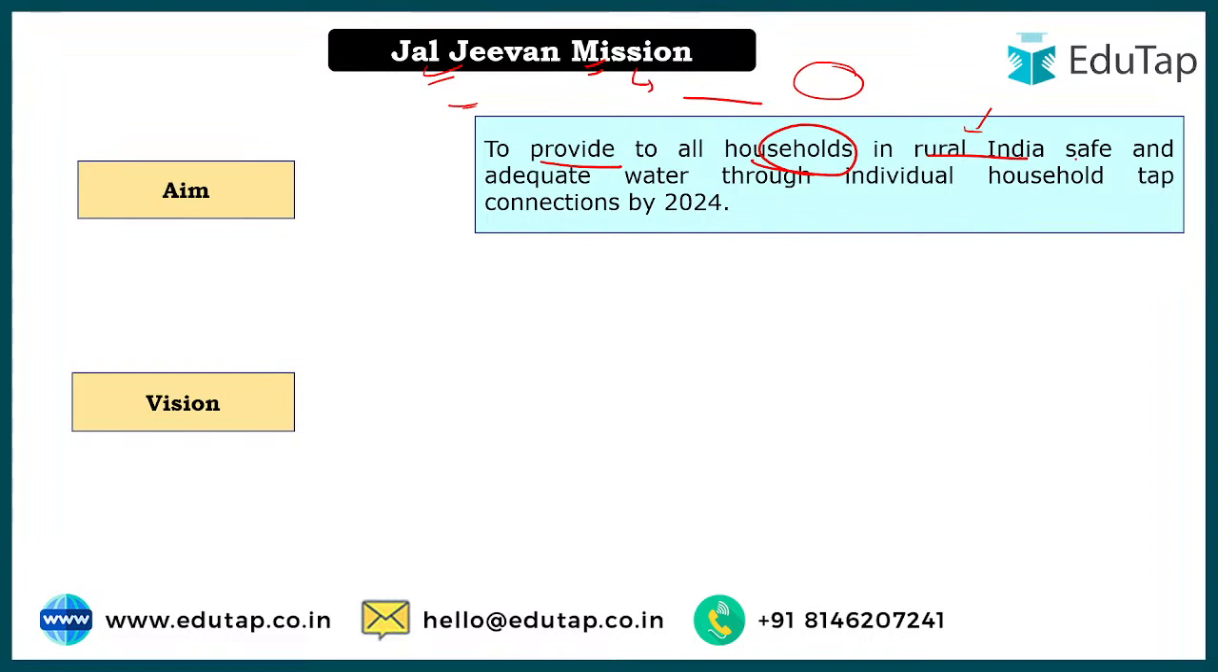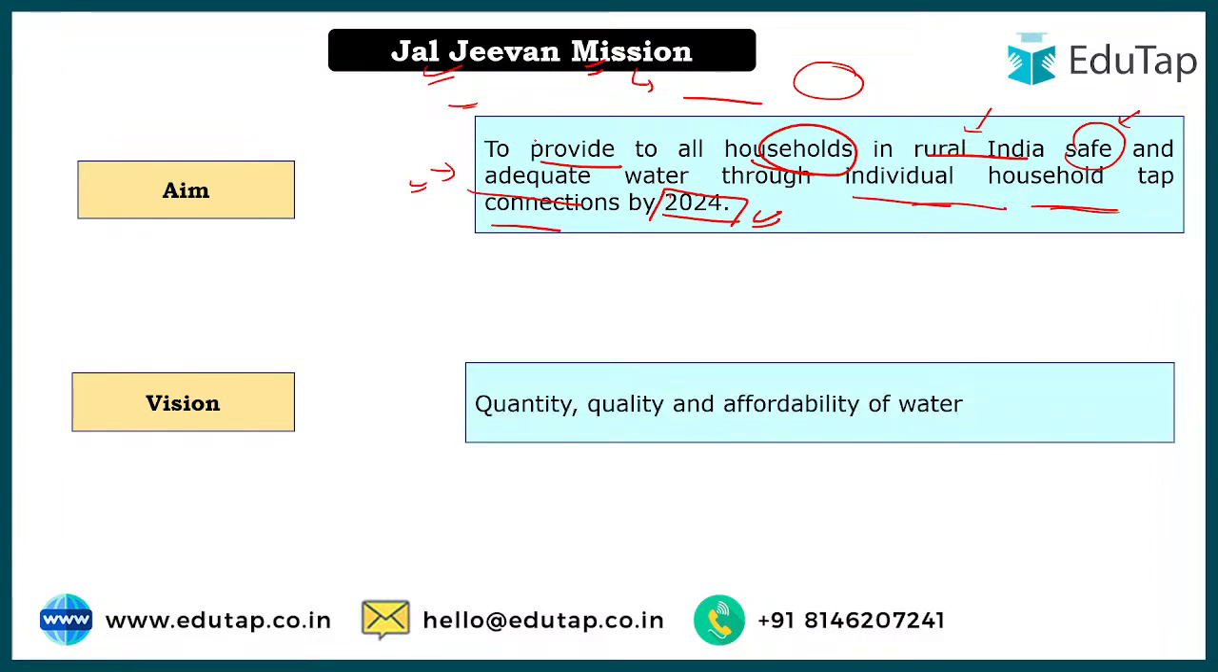Okay, so we have to provide safe and adequate water, meaning we have to provide good quantity, and it should also be safe to drink, through individual household taps. So here the aim is to have an individual household tap at homes, and we have assigned a time limit for it. We have aimed that till 2024 we will achieve the target of having household tap connections in all the households of rural India.